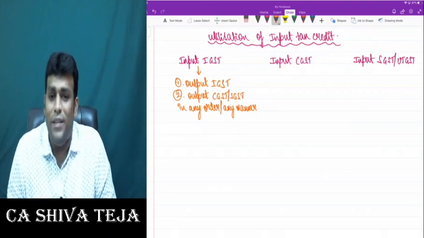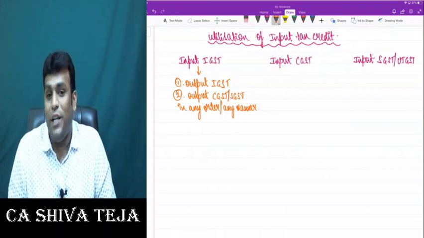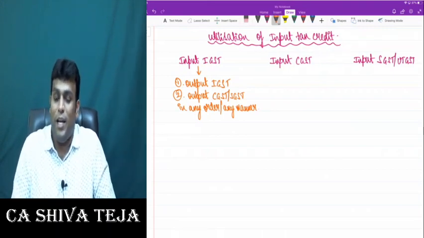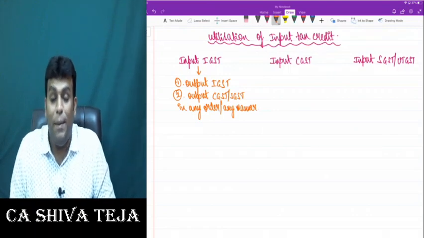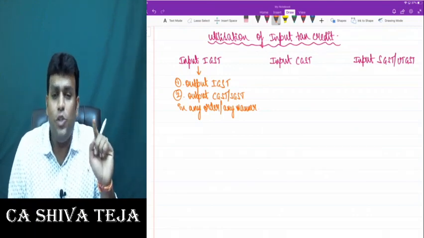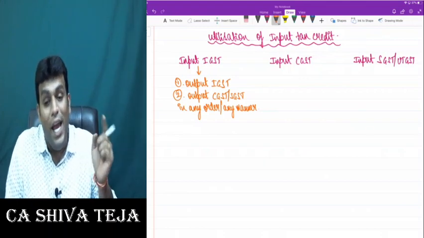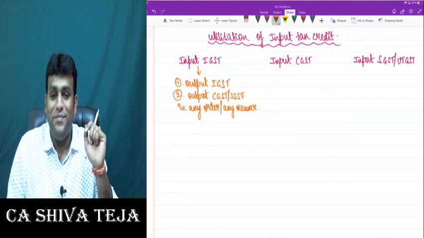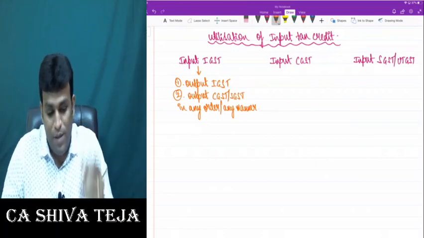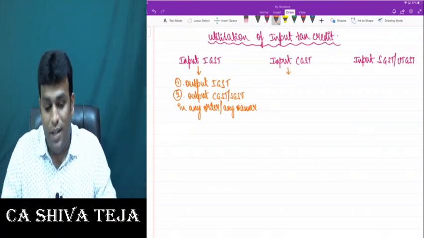It's a small point, but still makes a lot of sense. Next, input CGST.